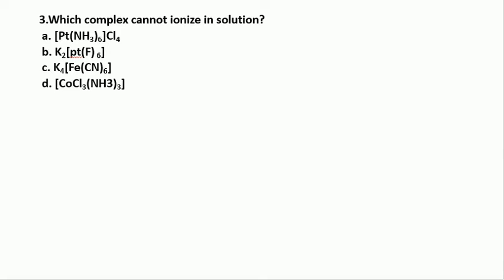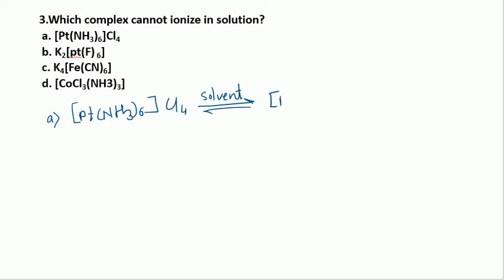Which complex cannot ionize in solution? If you see the first one, A, platinum hexaammine Cl4, if we dissolve it in a solvent, then it gets ionized as the complex ion hexaammineplatinum plus 4 Cl minus.